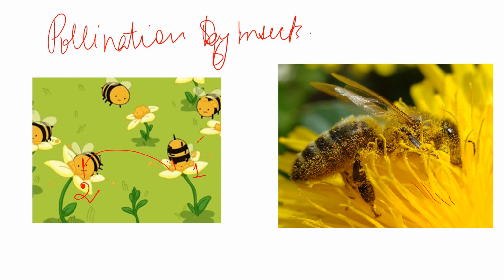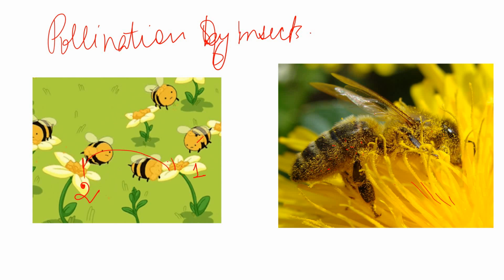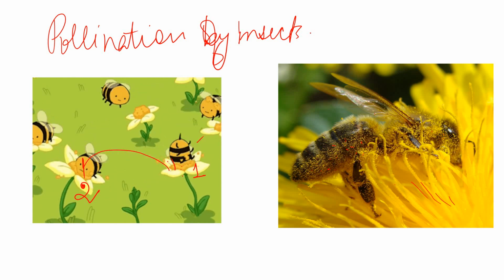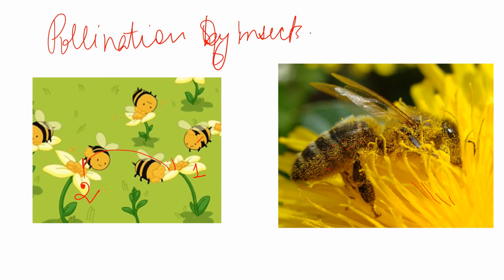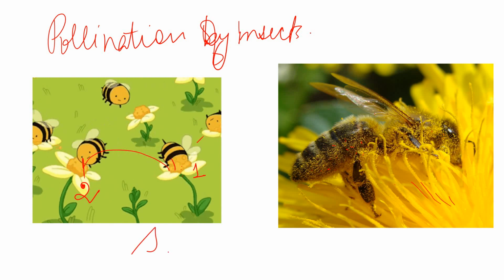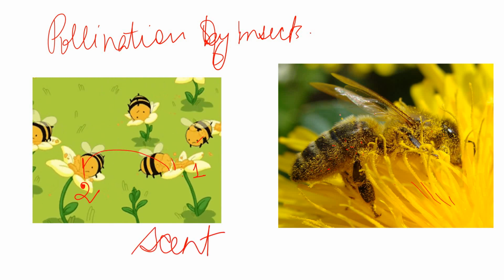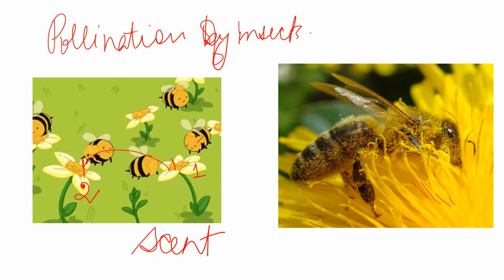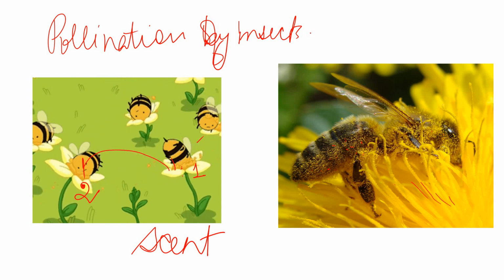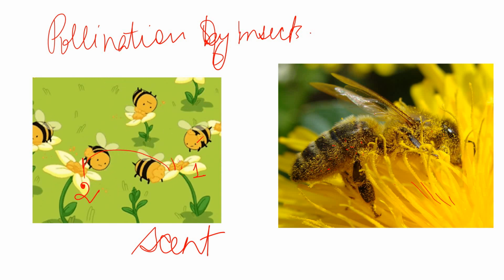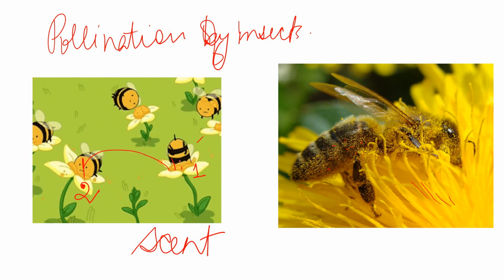They are such smelly flowers, like beautiful flowers, like a rose or sunflower or any other beautifully scented flowers. So what happens is that due to the scent, these insects are attracted and they come and sit on this flower to collect the nectar, of course. So they will have their own food from this flower.